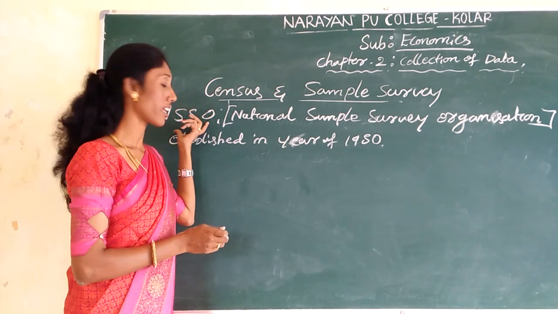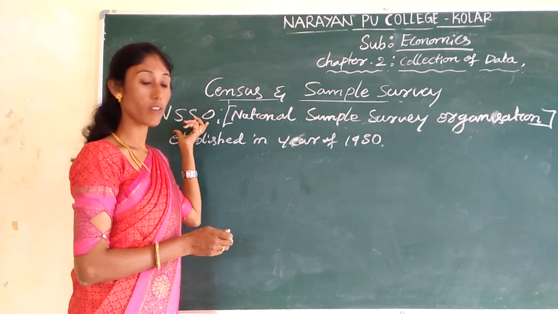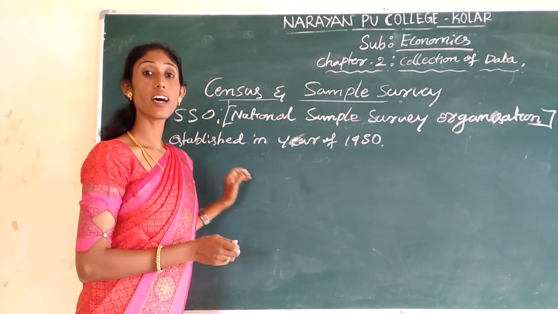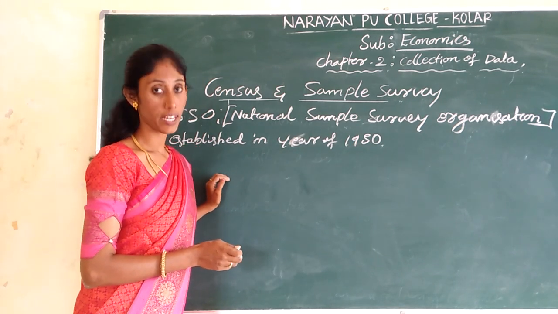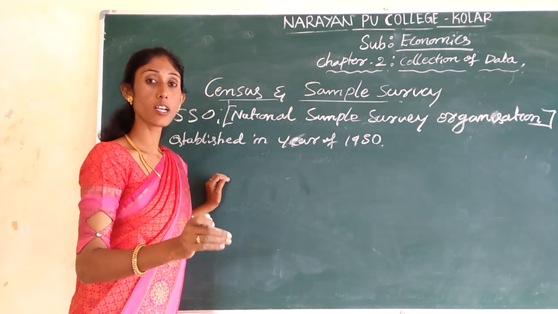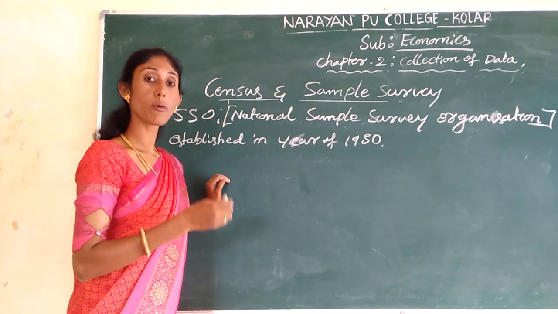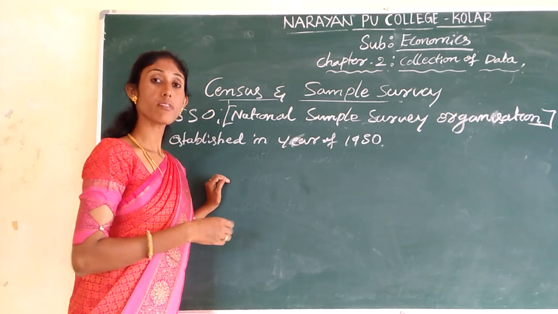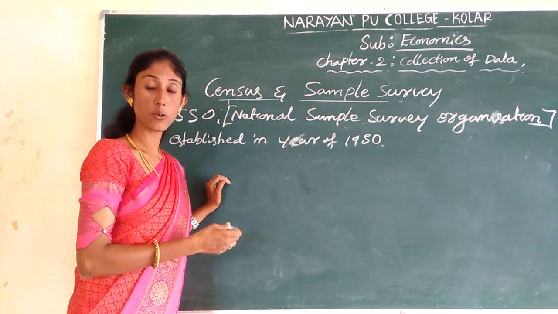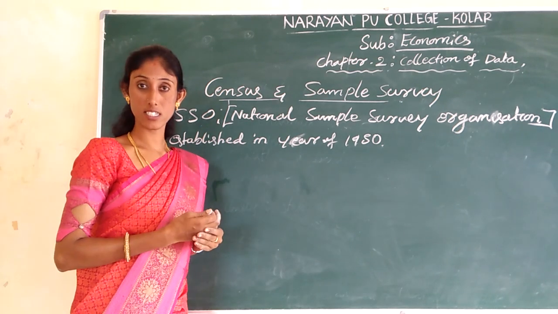Have you understood? NSSO was established by the Government of India in 1950, and it worked as an agent for the Planning Commission in order to collect the necessary information relating to various concepts, like the employment rate, unemployment rate, school enrollment ratio, as well as the working of the PDS system.